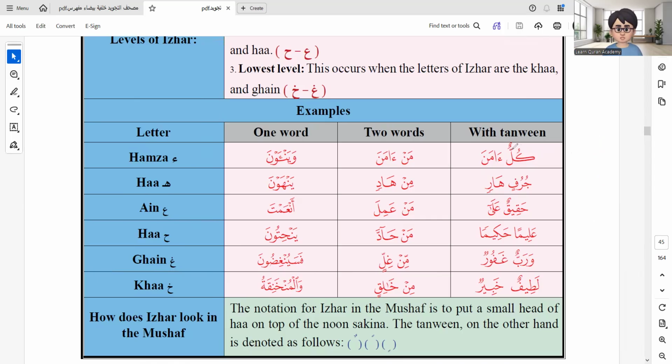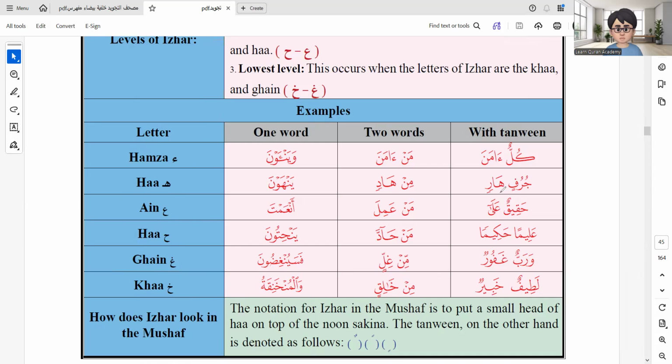So here the tanween is followed by the letter hamza. So this tanween will be clearly pronounced, and we say kullun amana like that. The same thing we see here, man amana. Let's try another letter. This tanween is also followed by the ha. The first question that we always have to ask ourselves is: is this ha a letter of clarity, a letter of izhar?